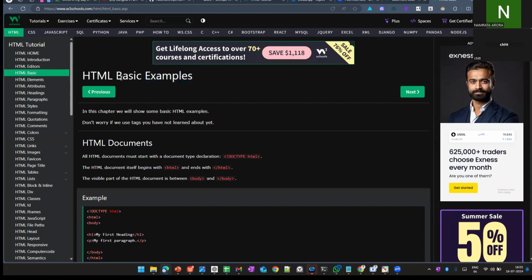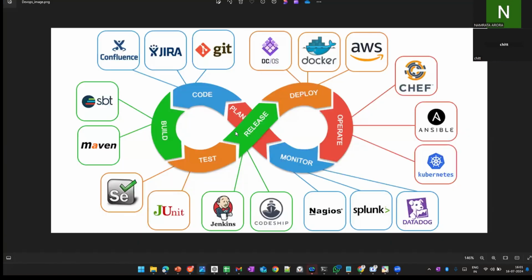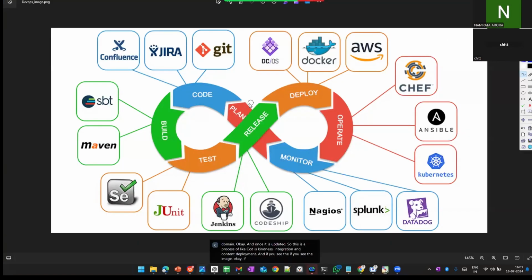So he needs to change the code level. A developer needs to make the change. Once the change is done, he will push the code again into this domain. And once it is updated, this is the process of CI/CD deployment. CI is continuous integration and CD is continuous deployment. If you see the image, this is the CI process, and this is the CD process. Once he has made changes, they go through the CI/CD process. This is the basic architecture of DevOps.